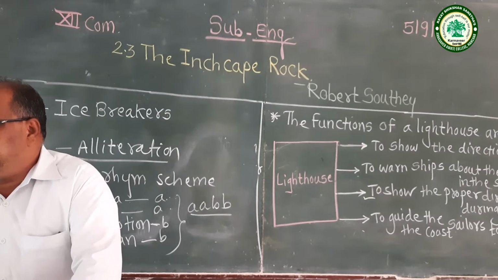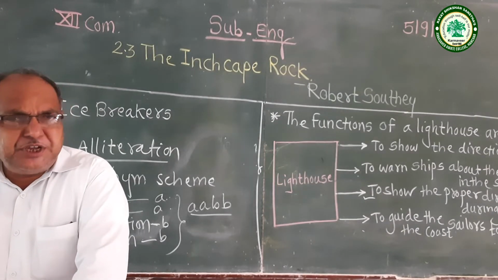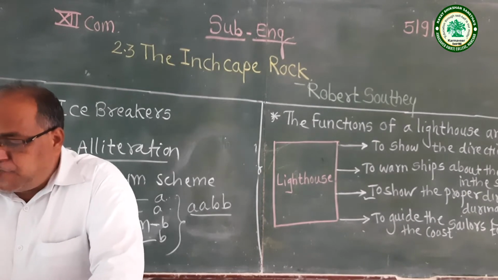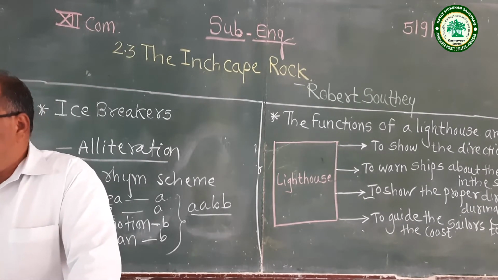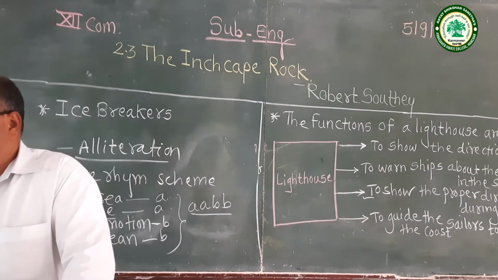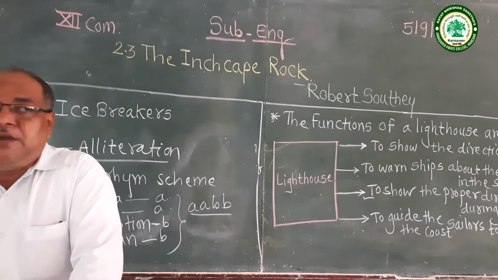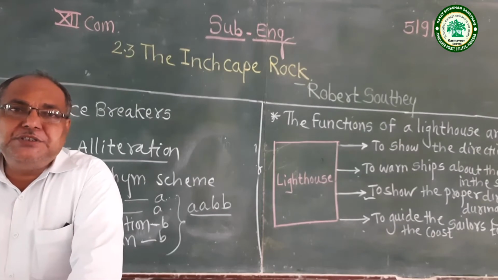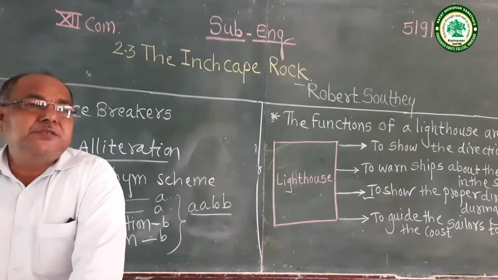The waves were rising and falling so little. Poet Robert Southey mentioned here that the waves flowed over the Inchcape rock in a mild way. The waves were rising and falling so little that they did not make any sign or a sound.